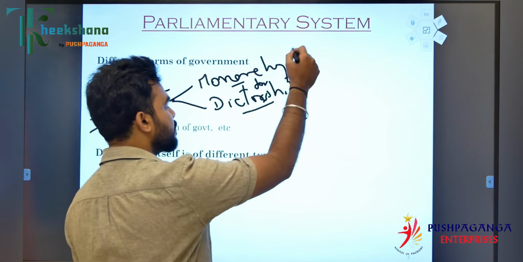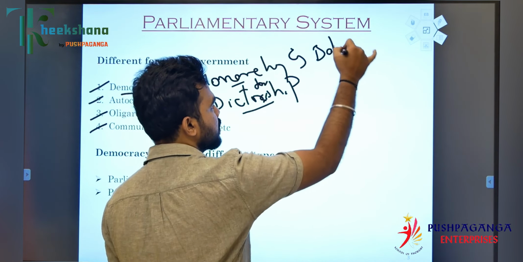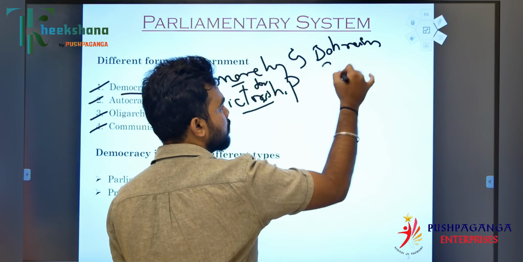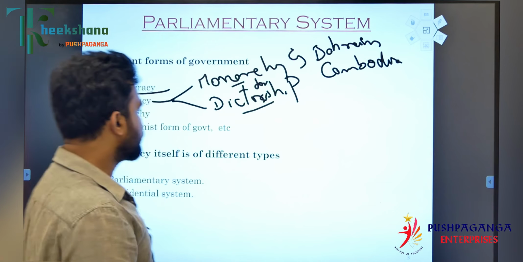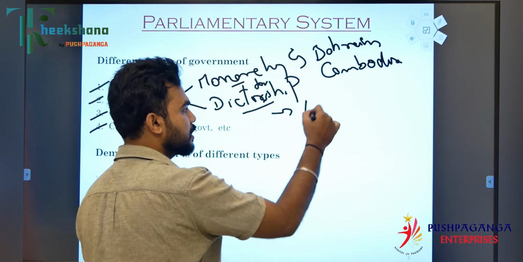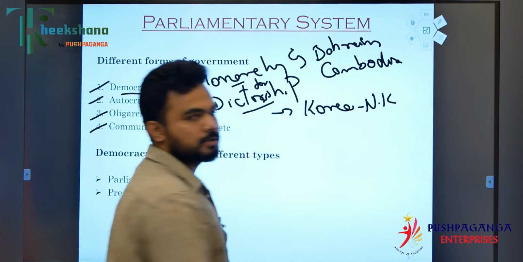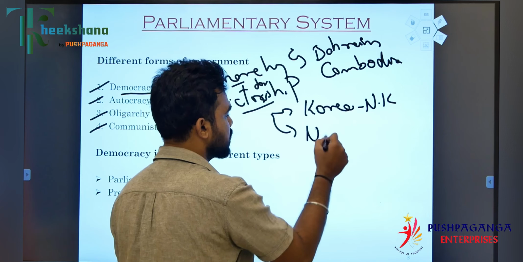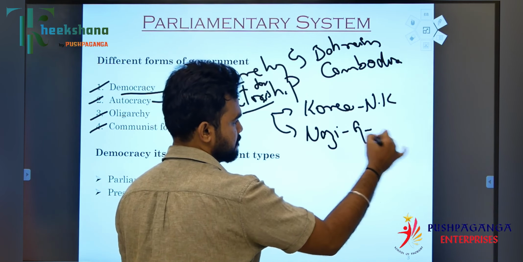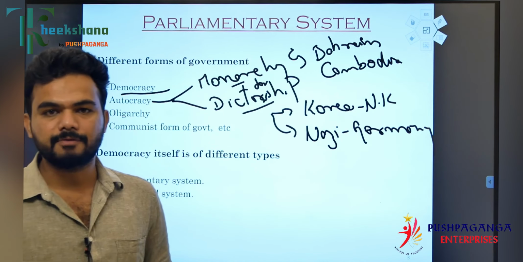If you go with an example of monarchy, it will be Bahrain, Cambodia, and others. For dictatorship, currently North Korea is a dictatorial form of government, and we can also witness the Nazi government in Germany. That was also a dictatorial form of government.